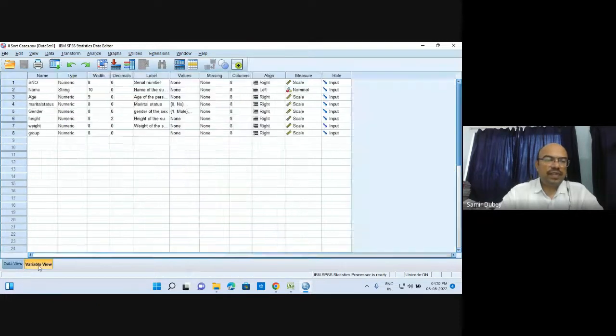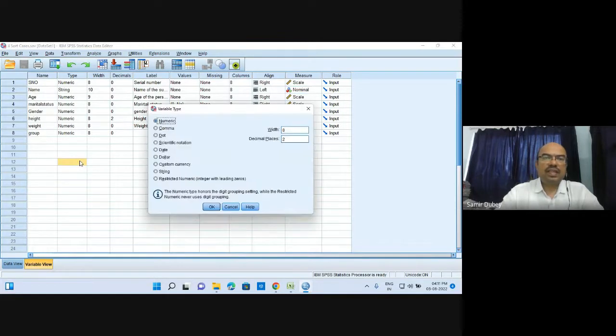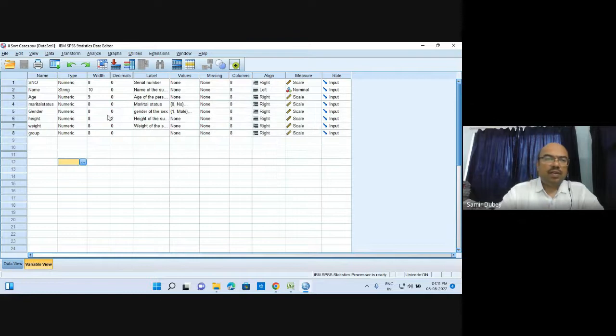Let me show you first the variable view. Here is the variable view. Here it is the serial number in numeric. Here it is, and the scales have already been defined over here. The scale variable, it is on scale. Then the name is string, but it is generally of no use, so we have given it nominal. Then all other things we have kept on the scale variable. However, these can once again be changed. So here it is. Let us go back to the data view.